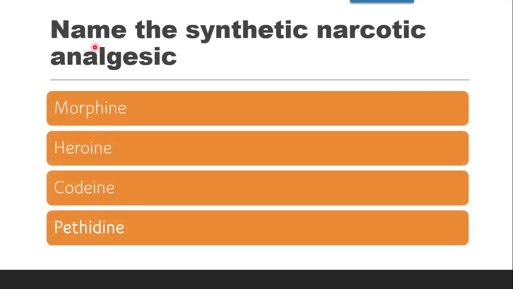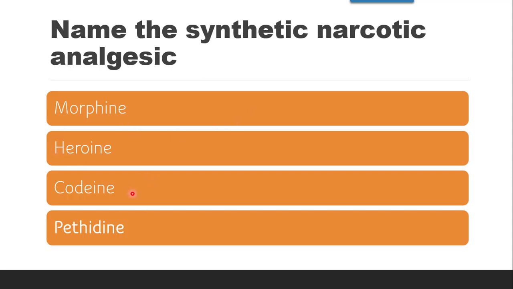Next question is, name the synthetic narcotic analgesic. Now as per the classification, narcotic analgesics are classified into basically four types: natural derivatives, semi-synthetic derivatives, synthetic agents, and the last class is narcotic antagonists. Natural includes morphine and codeine.